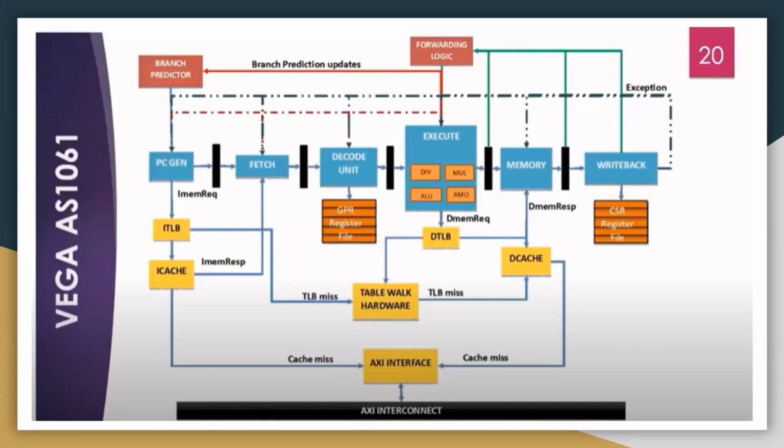We have multiple execution units attached to this execution block: ALU, MU, DU, and a load store unit to access data. The load store unit is used for accessing data memory, and the branch unit calculates the branch address and validates the predicted branch. Most of the operations are completed in a single cycle itself.